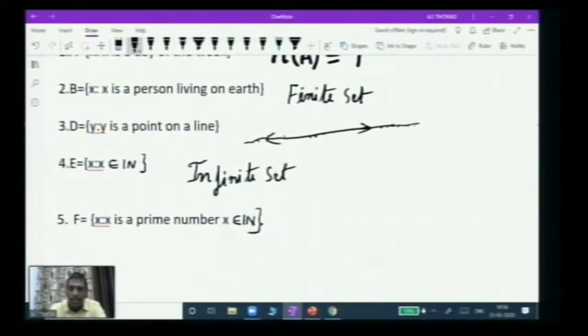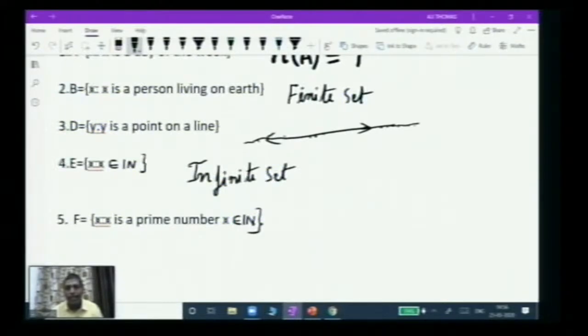If I say 2, then it has two factors, 2 and 1. Then 3 and 1, then 5 and 1. So these are prime numbers. The numbers which are not prime are known as composite numbers. For example, 6 has factors 2 and 3, so this is not a prime number. But how to see that prime numbers are infinite?